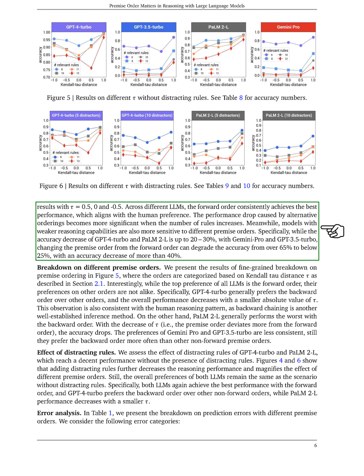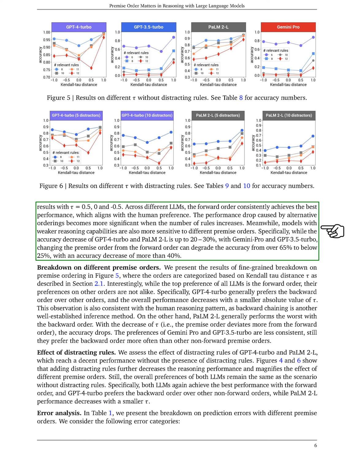Our findings showed that all the models performed best when the premises were presented in the forward order, which is also how humans typically prefer to receive information. However, as we increased the number of rules in a problem, the performance of the models dropped more significantly when the premises were presented in a non-forward order. This effect was especially pronounced in models with weaker reasoning capabilities. For instance, changing the order of premises could cause the accuracy of Gemini Pro and GPT 3.5 Turbo to plummet from over 65% to below 25%.